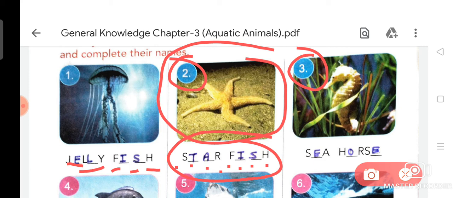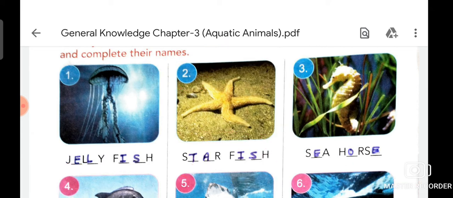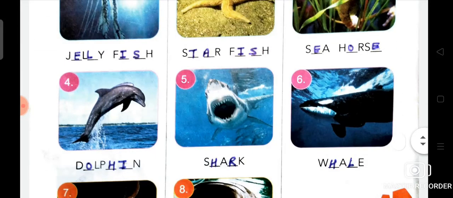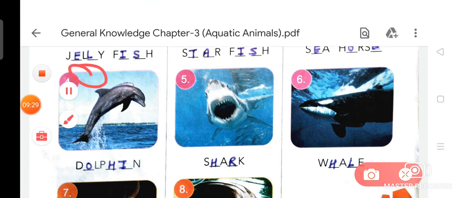A female seahorse lays dozens, sometimes hundreds of eggs in a pouch on the male seahorse's abdomen. Seahorse. Now I am going to discuss picture number 4, and that is dolphin.